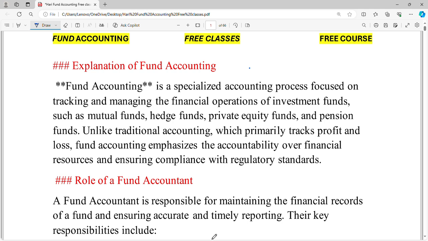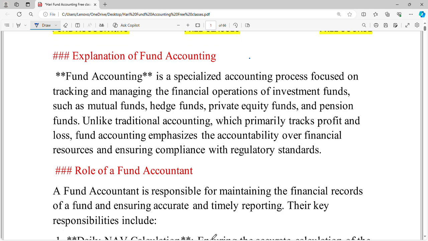Unlike our traditional accounting, which primarily tracks profit and loss, fund accounting is mainly about accountability of financial resources and ensuring compliance with regulatory standards. If the fund house is registered in the USA, they will follow US GAAP. If they are in Luxembourg, they will follow Luxembourg GAAP. Or if they are in India, they will follow IFRS. So they will see these compliances also through fund accounting.